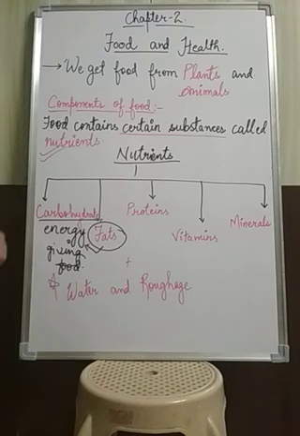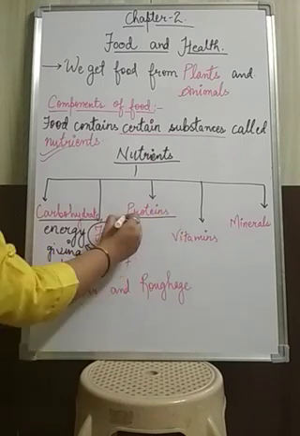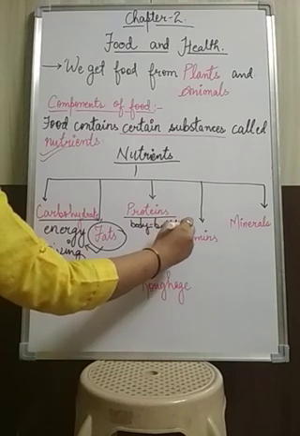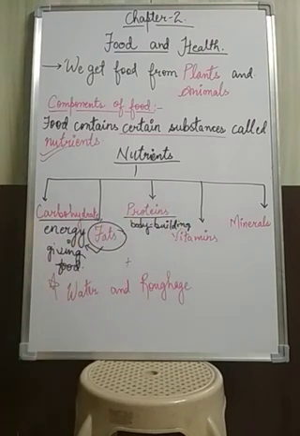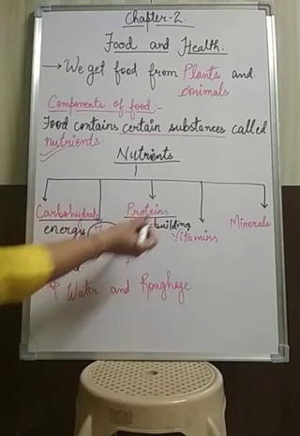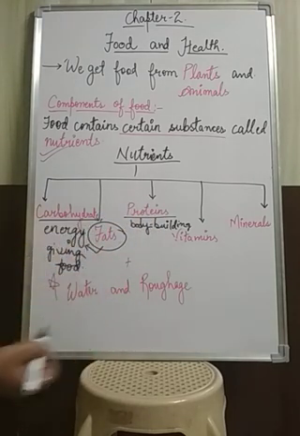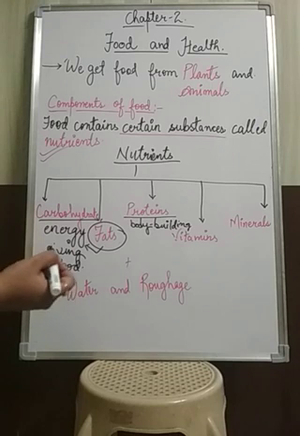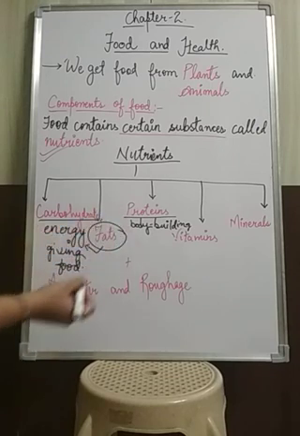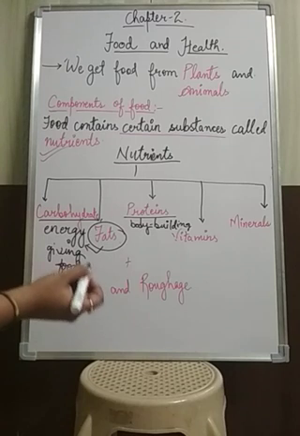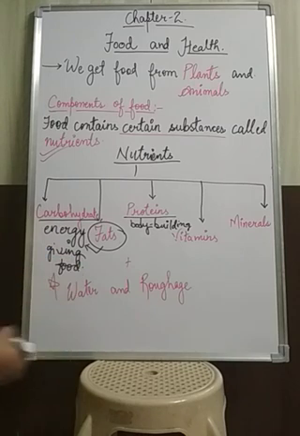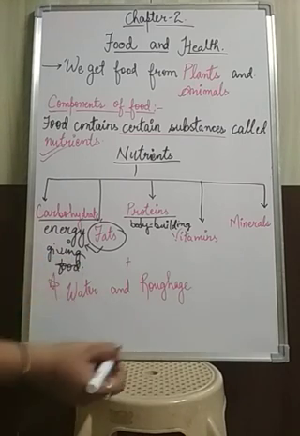Now we will move to the third nutrient, that is protein. Proteins are responsible for body building, and that's why proteins are known as body building food, because these proteins are responsible for the making of new cells and for repairing the cells when a cell gets injured. Okay, and it also helps in growth and development. And the sources of proteins are milk, paneer, pulses, beans, eggs, etc.